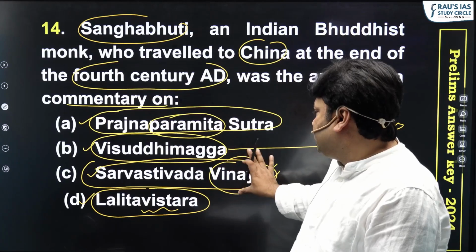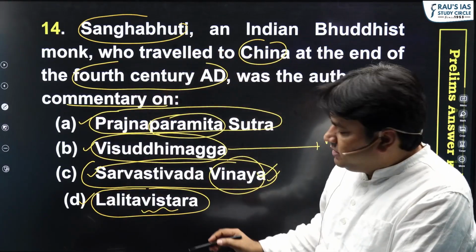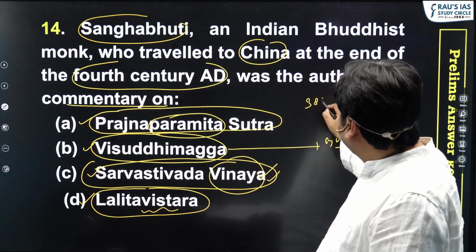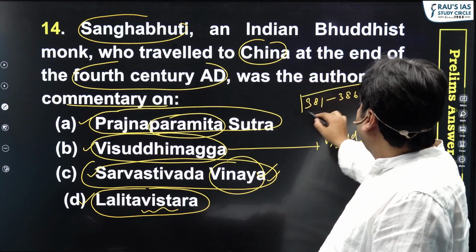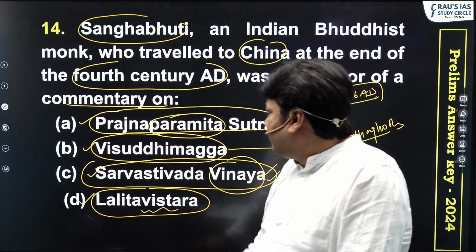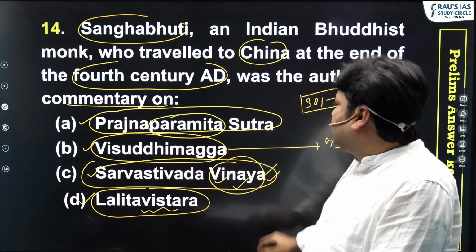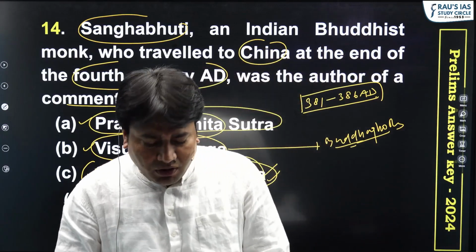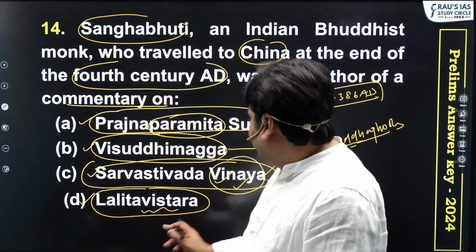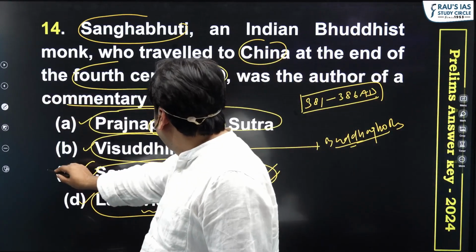So this Sanghabhuti traveled to China, and we can consider the date, 381 to 386 AD, as the time period when he traveled to China. Okay, and he is known as the author of commentary on Sarvastivad Vinay, and later various other translations of this Sarvastivad Vinay will also appear. So the answer will be Sarvastivad Vinay.